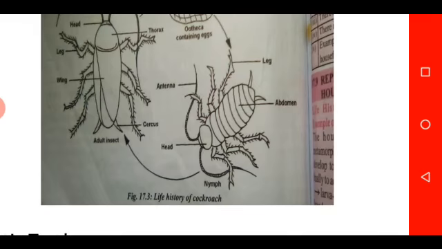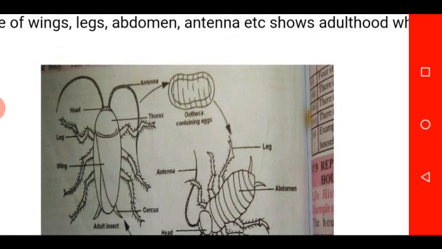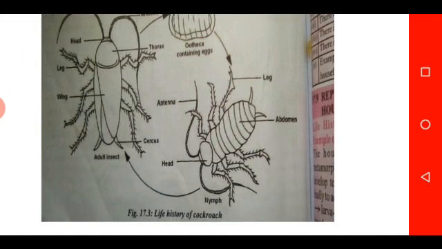Let's look at the structure on the screen. We have the ootheca, which contains the eggs. The ootheca, a purse-like material that contains eggs. So after some months, the egg develops into nymph. I hope you can see the nymph stage, which is wingless in nature. In the nymph stage, we have a pair of antennae, the head, then we have the abdominal region, and the segmented leg.